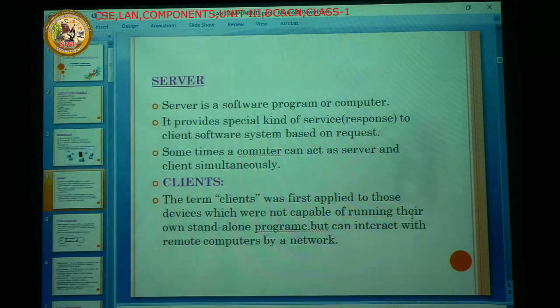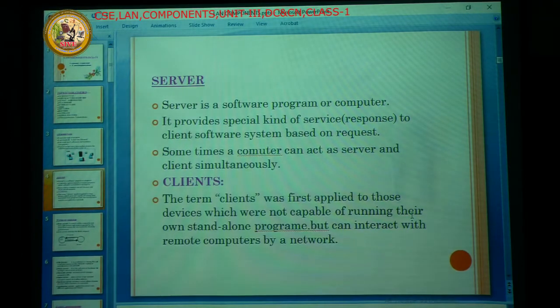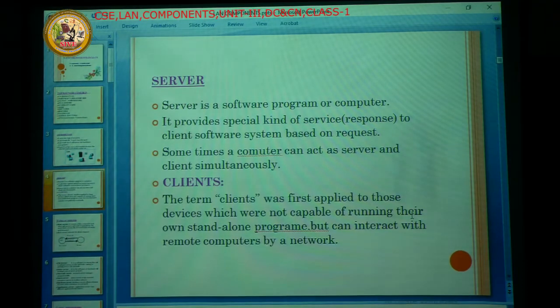And also sometimes a computer can act as the server and client simultaneously. For example, we install one computer for server-side programming, and it becomes a server. It also simultaneously works as a client.